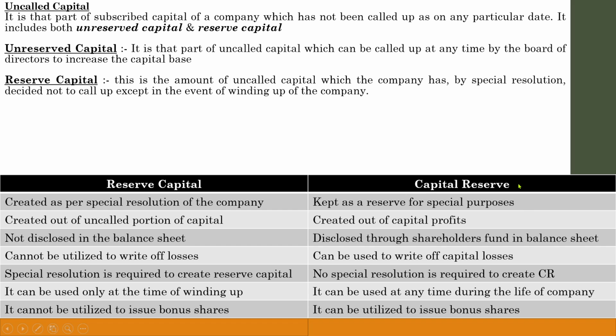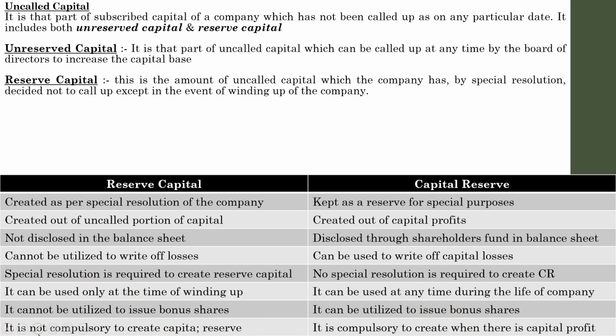Whereas capital reserve means it is an amount set aside out of profit to meet all the requirements of the business. There will be certain specific purposes for that, because a reserve may be set aside to meet bonus issues, or a reserve may be set aside to meet discrepancies or contingencies. So there will be a reserve for a specific purpose, but it can be used for that purpose also, not only for a specific thing like a reserve capital.